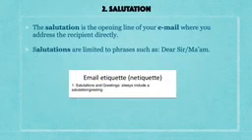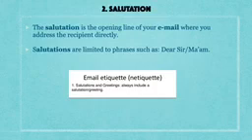The next thing that you have to keep in mind is the salutation. Whenever we send an email, it has to be like dear sir, dear ma'am. This is how we begin our salutation.